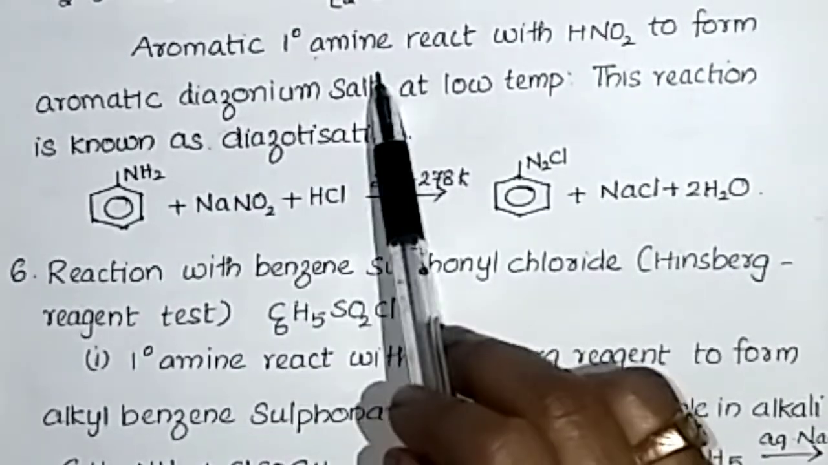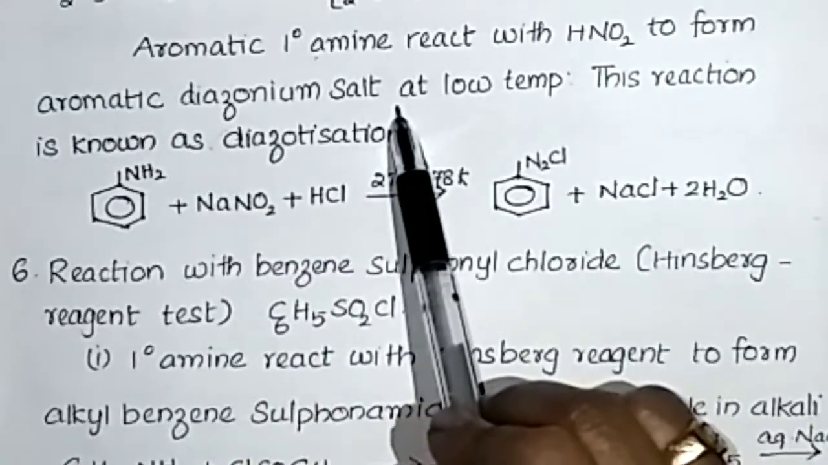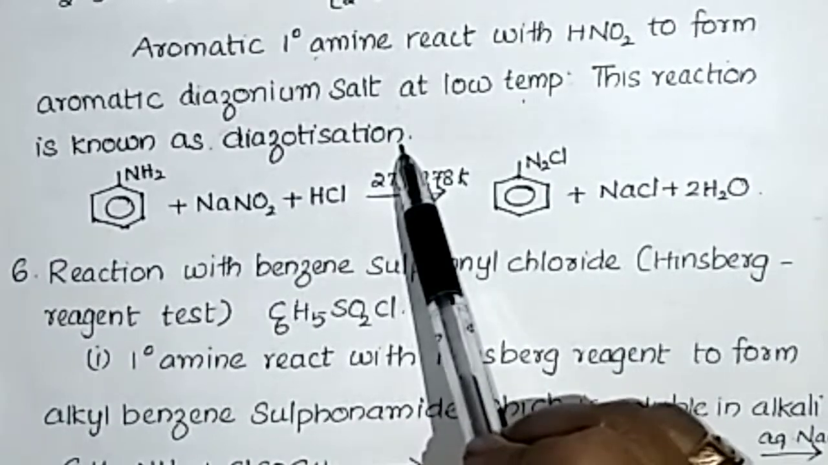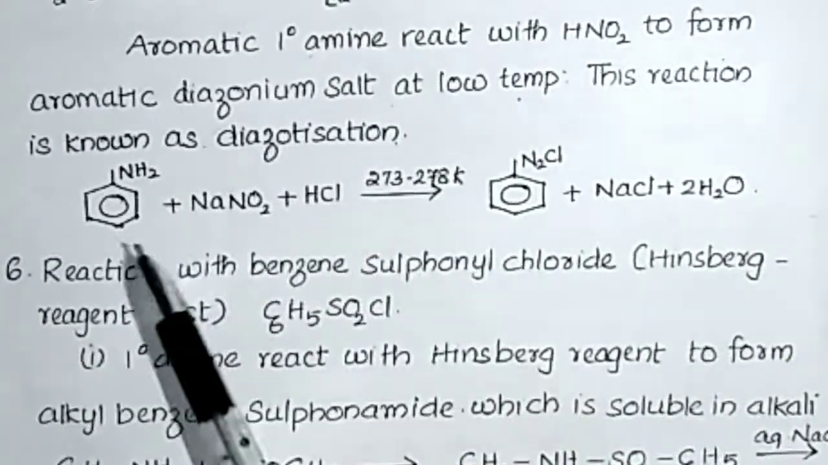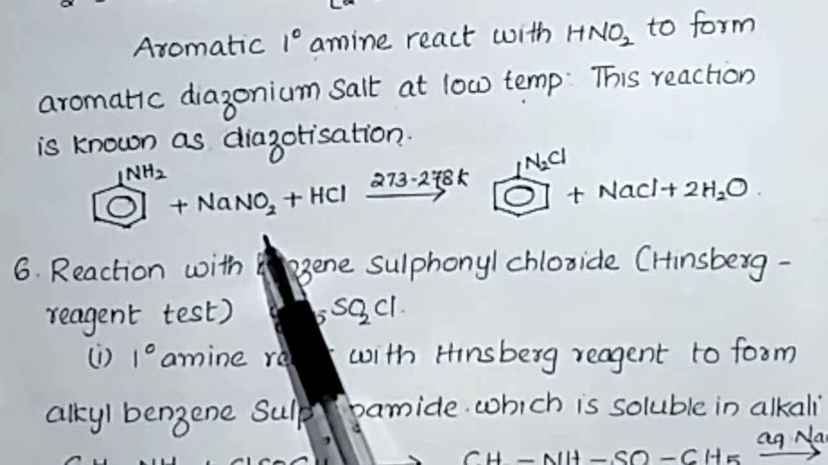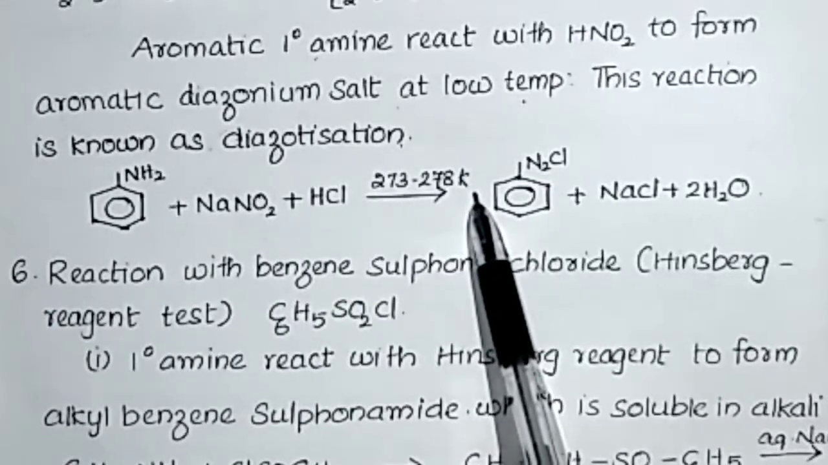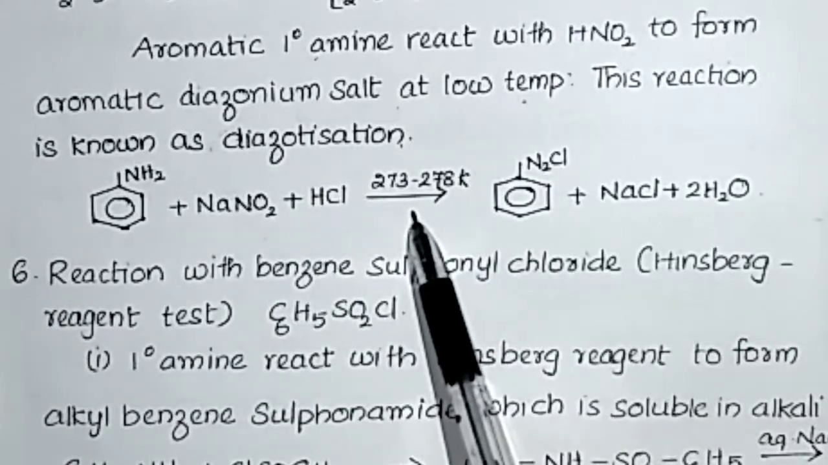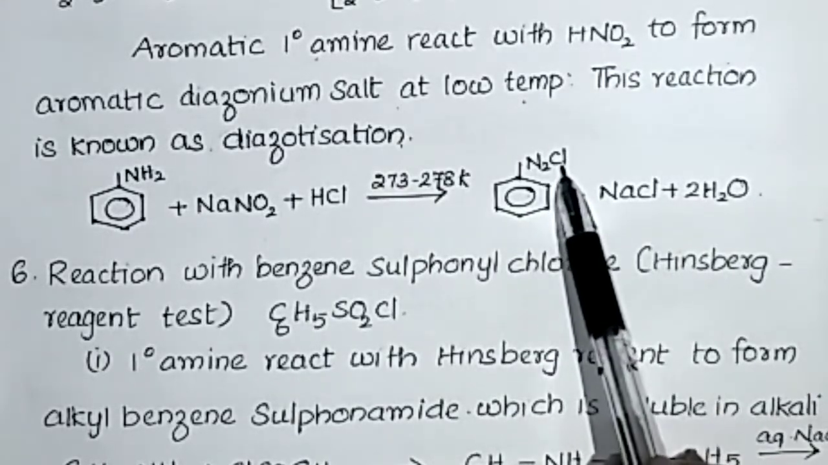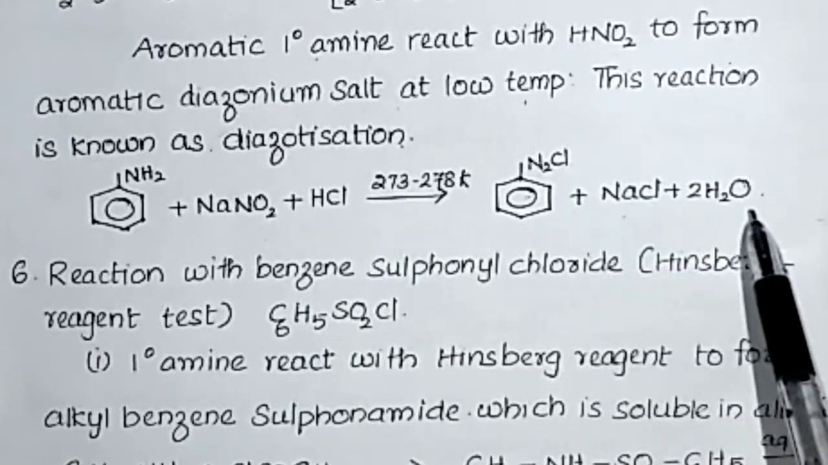But aromatic primary amines react with HNO2 to form aromatic diazonium salt at low temperature. This reaction is known as diazotization reaction. That is, aniline, an aromatic benzene ring, on treating with NaNO2 and HCl at low temperature, 273 to 278 Kelvin or 0 to 5 degrees Celsius, gives benzene diazonium chloride plus NaCl and water.